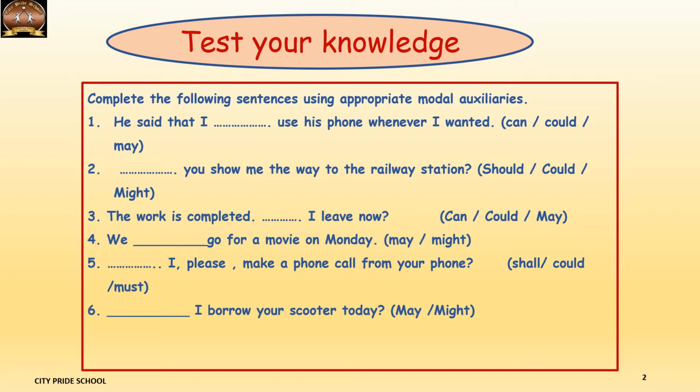Before learning the next set of modals, let's test our knowledge about can, could, may, might. The question is: complete the following sentences using appropriate modal auxiliaries from the brackets. The modal auxiliaries are already given in the brackets. You have to choose the correct one. He said that I dash use his phone whenever I wanted. So can, could, may, might. Can is the best choice because it shows permission, that I have the permission to use his phone.